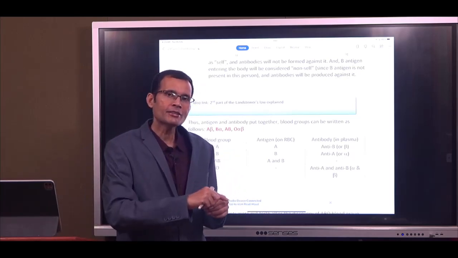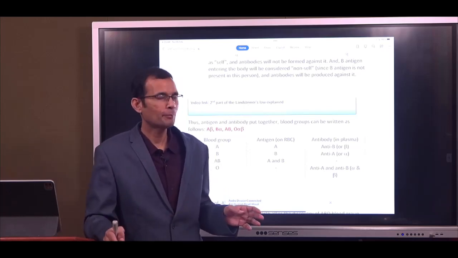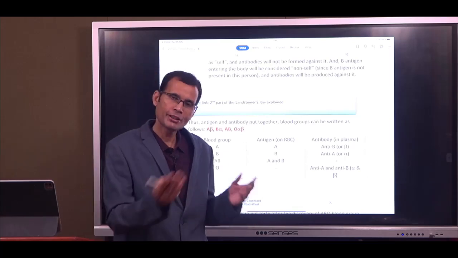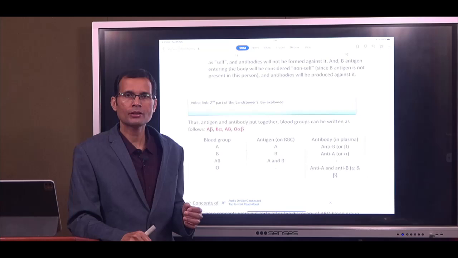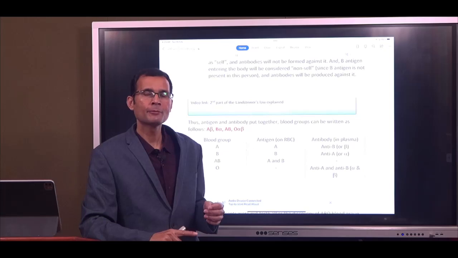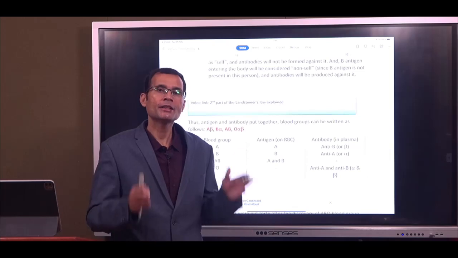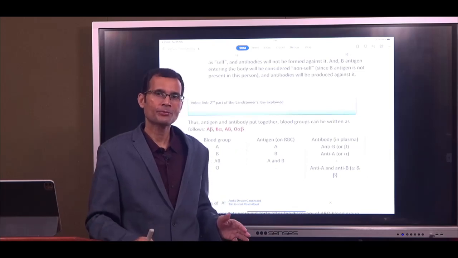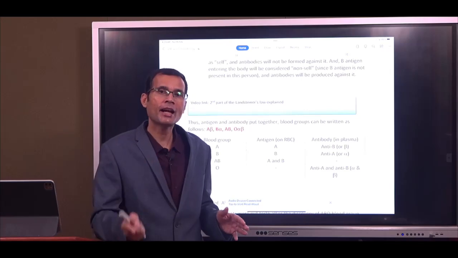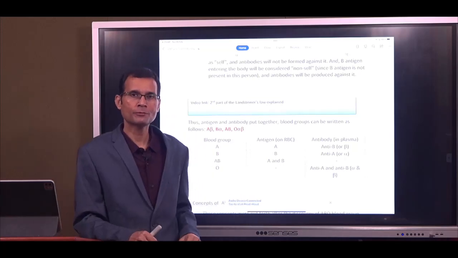When A enters, it will be recognized as self and no antibodies will be produced against it because the child already has A antigen on the RBCs. But when B antigen enters from outside, the child's immune system will produce anti-B antibodies, and that is how anti-B antibodies are present in the A blood group individual.